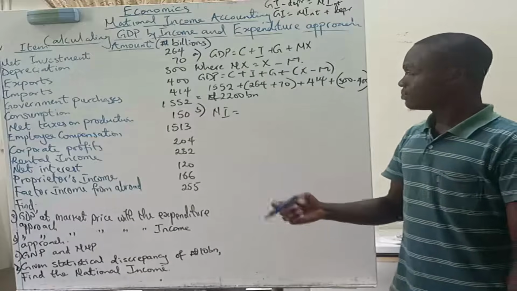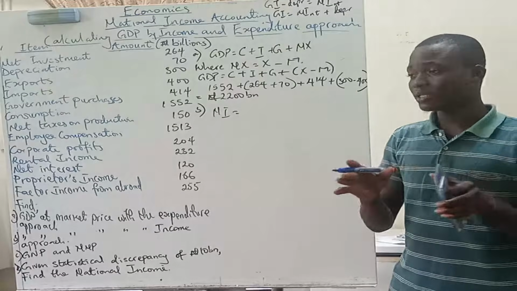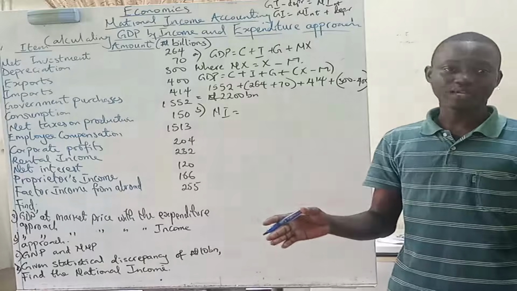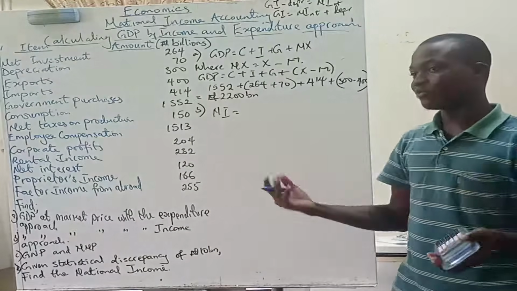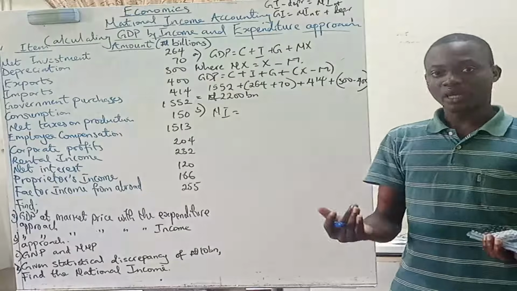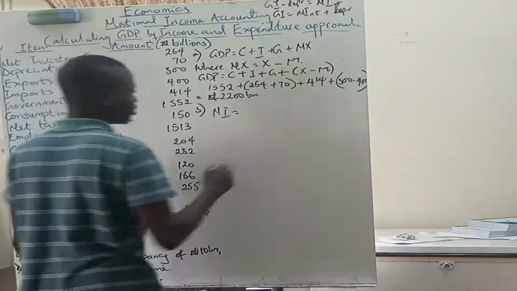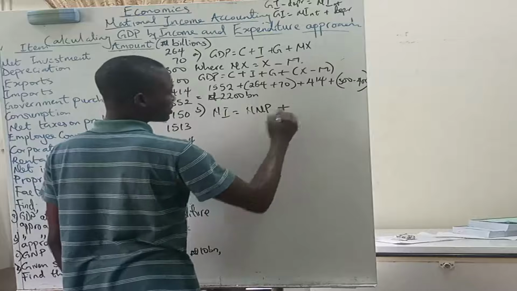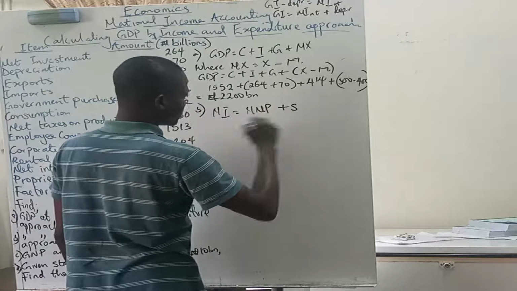Something could make the two not equal, and that's what we call statistical discrepancy, which is data measurement error. In collating all of this data here and there, we may have an error somewhere. So national income is simply equal to net national product plus statistical discrepancy.